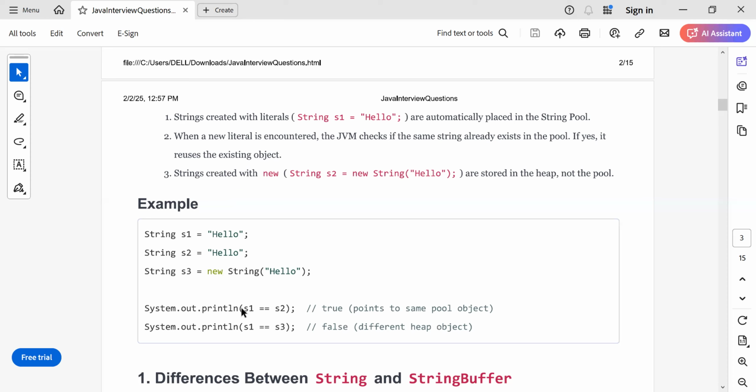So in conclusion, whenever you create a string literal, it goes into the string pool, and whenever you create a new object, it goes into the heap. That is all about the string pool in Java.